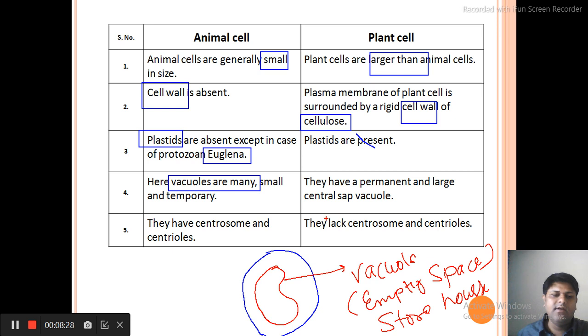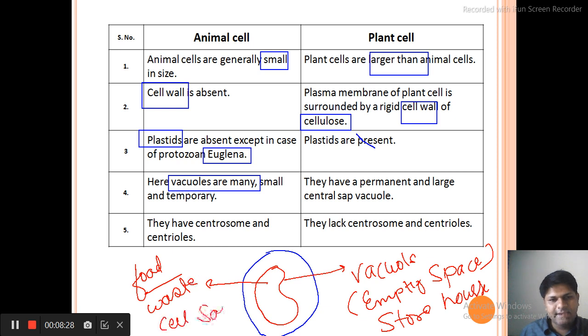Because in a storehouse in our house, we keep all the important material. Similarly, the cell keeps all the important material like food, and sometimes waste also, and cell sap. Cell sap means the sugar solution in the cell. These are all kept in the vacuole.